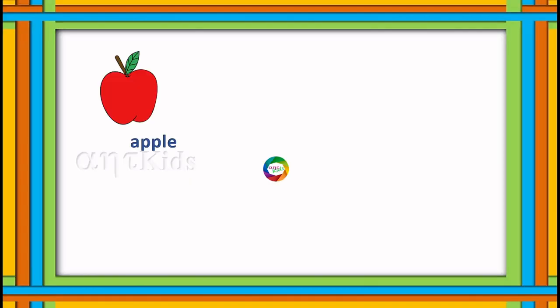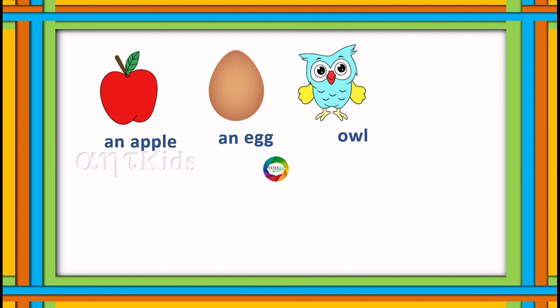For example, this is an apple. So this apple starts with the vowel A, so we have to use an apple. Egg. Egg starts with the letter E. This is a vowel, so we have to use an before egg. An egg. Owl. This is an owl. Owl starts with the vowel O, so we have to use an before owl.